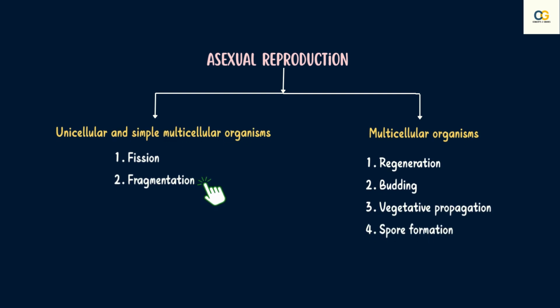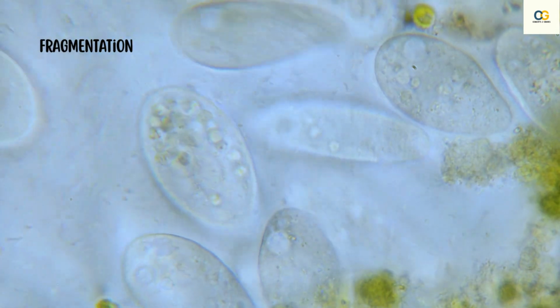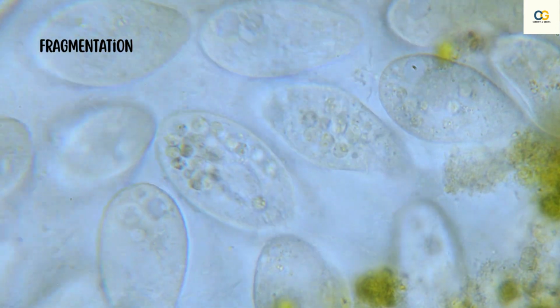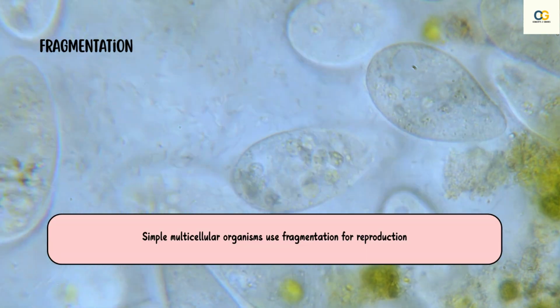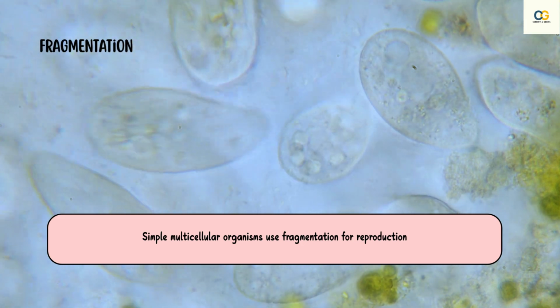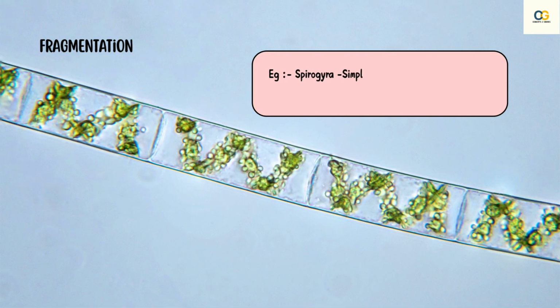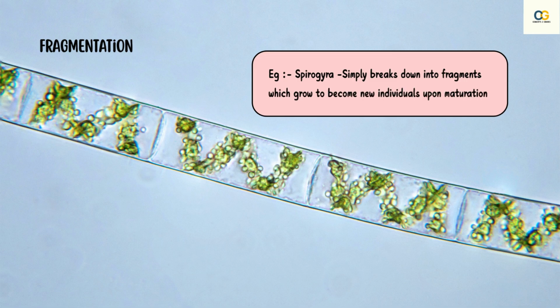Let us now move to the next asexual reproduction, fragmentation. In some multicellular organisms with relatively simple body organization, some simple reproductive methods like fragmentation can work. Spirogyra, for example, simply breaks into smaller pieces upon maturation, and these fragments or pieces grow into new individuals.